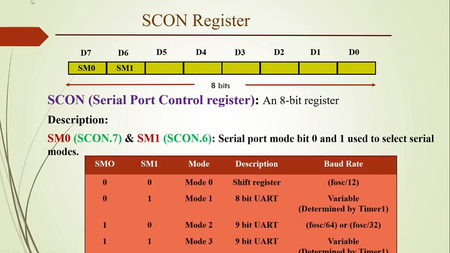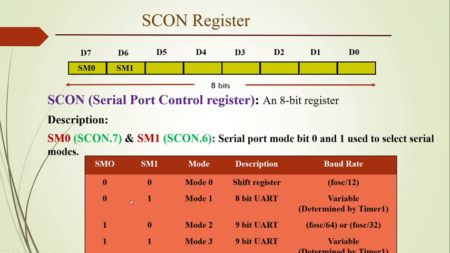So these are the modes. Mode 0, when these two bits are equal to 0, 0, mode 0 is selected. This is the shift register mode, where baud rate is selected using the oscillator frequency divided by 12. In mode 1, it is an 8-bit UART mode, where baud rate is variable and determined by timer 1. In mode 2, when SM0 and SM1 equal 10, it is a 9-bit UART, where baud rate is decided by oscillator frequency divided by 64 or 32. And when these bits equal 11, mode 3 is selected, that is a 9-bit UART, where baud rate is variable and determined by timer 1.